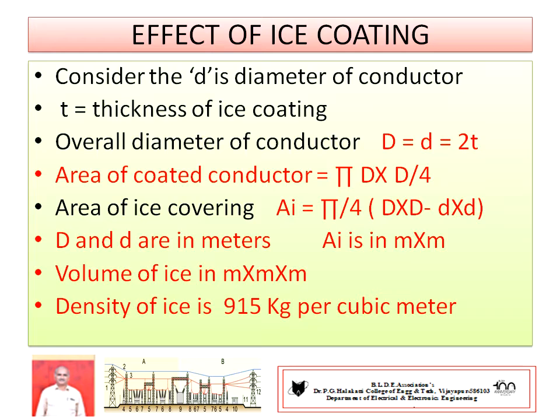You see there, Ai equals pi by 4 into capital D square minus small d square, where capital D is the overall diameter, small d is the diameter of the conductor, both are in meters, and the area of ice coating is in meter square. Then one more assumption: the volume of ice is in meter cube, and the density of ice may be 915 kg per meter cube.